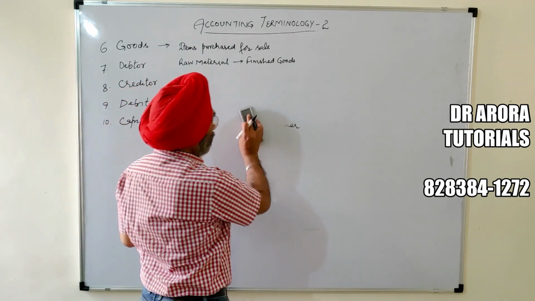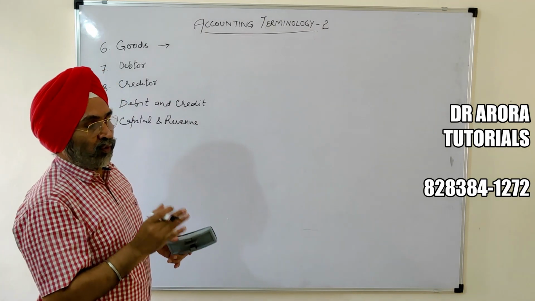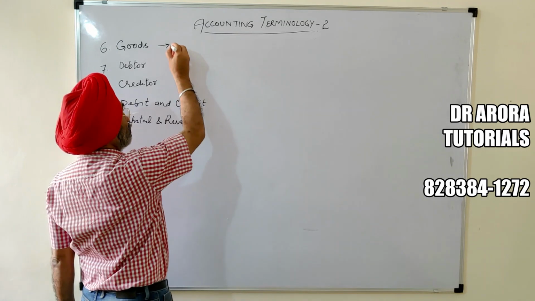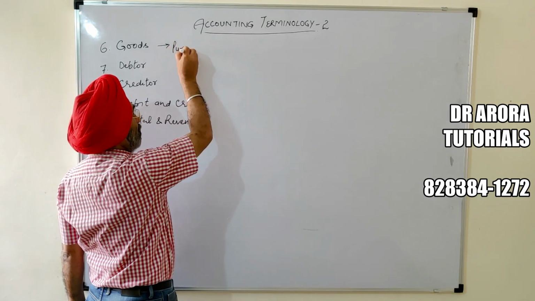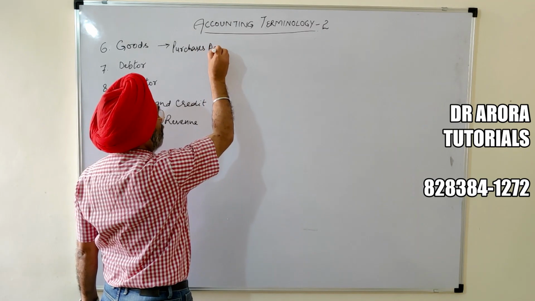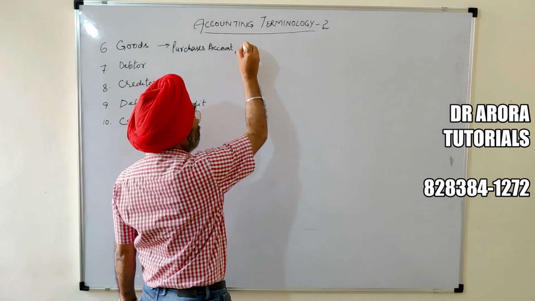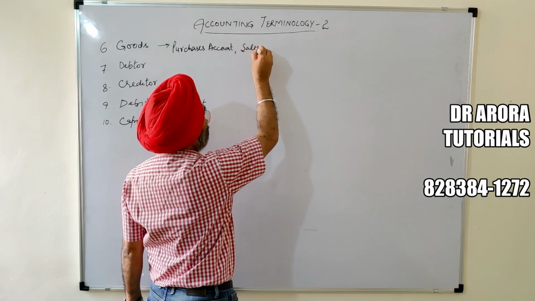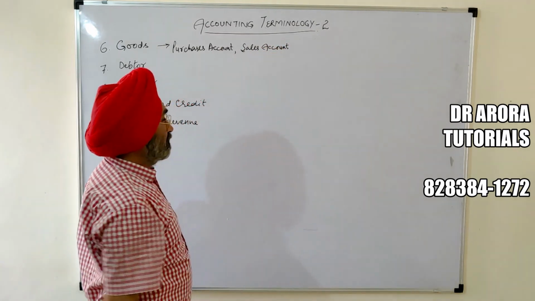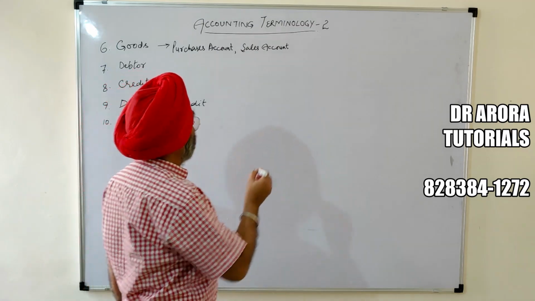So friends, goods account as such we don't open in our books of accounts. When goods are purchased, instead of opening a goods account, we will open purchase account. When goods are sold, instead of opening a goods account, sales account will be created, debit or credit we will discuss a little later.